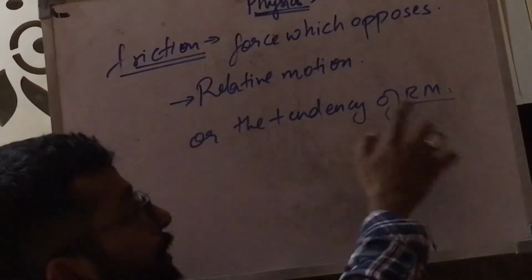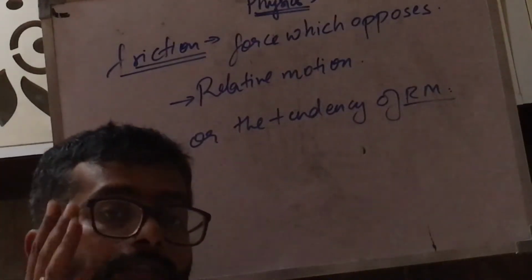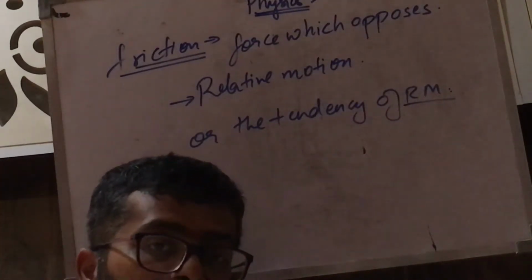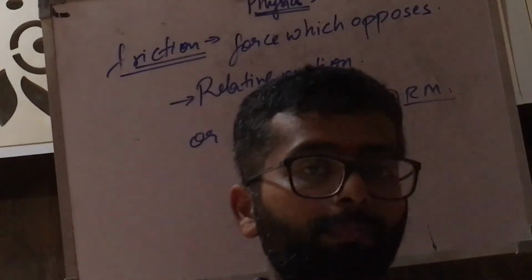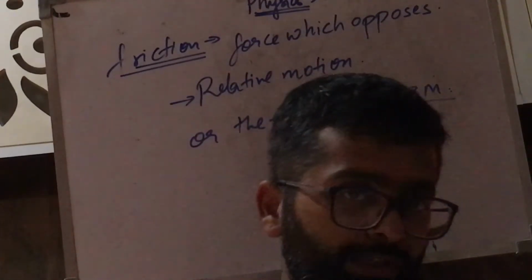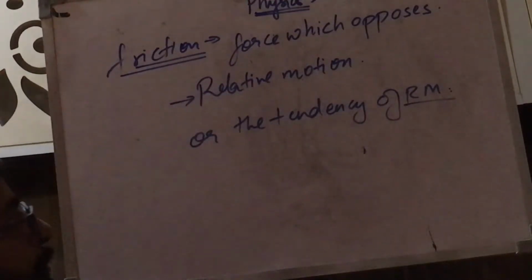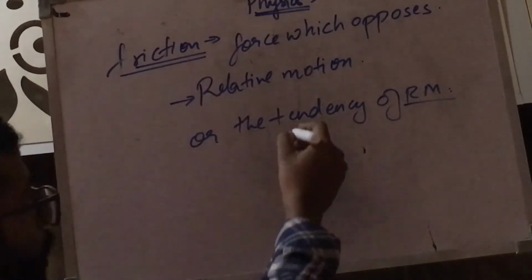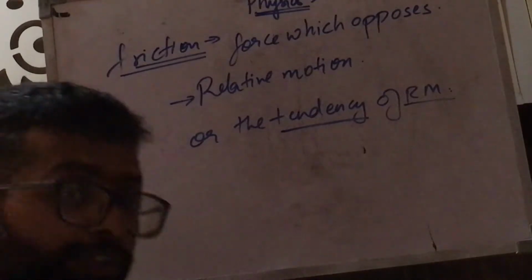Now that is a very important thing. What is tendency? What is the meaning of tendency? Tendency means that the motion is about to happen, but it is not happening due to friction. Yes, the only cause for the tendency not to occur into motion is friction.